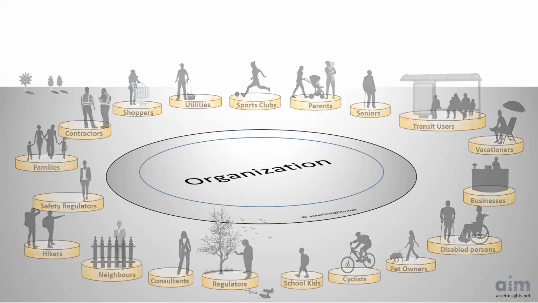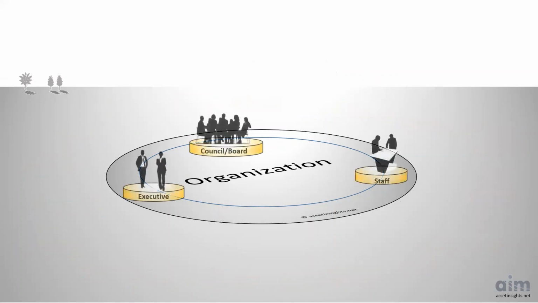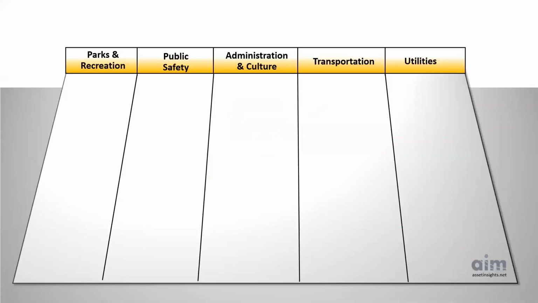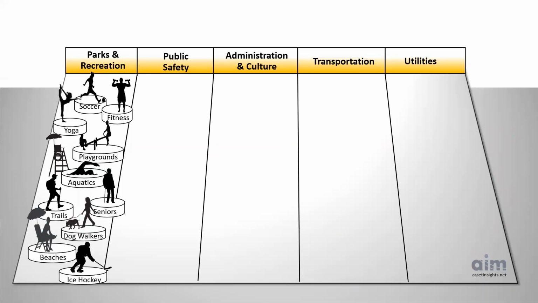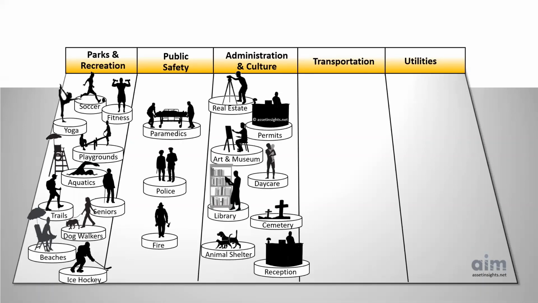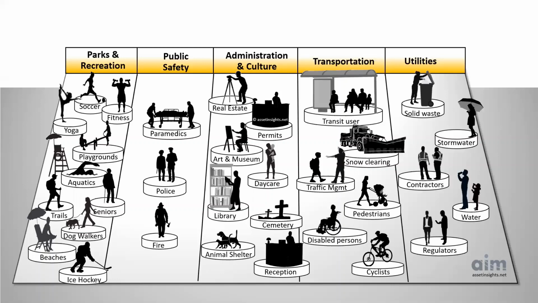And who are some of the internal stakeholders? Council or the board, staff, management. Stakeholders' needs are met by certain departments. These can include recreation, public safety, administration and culture, transportation, and engineering utilities like water and solid waste. Because these categories overlap, there can be challenges ensuring that all stakeholder needs are being met.